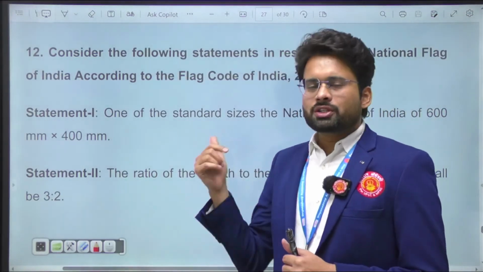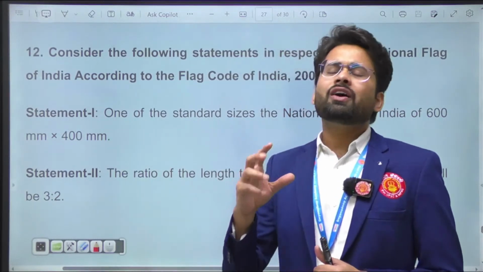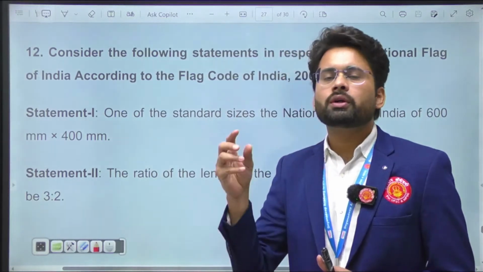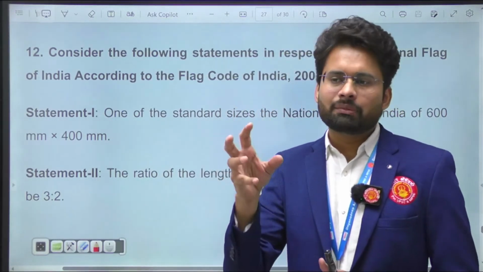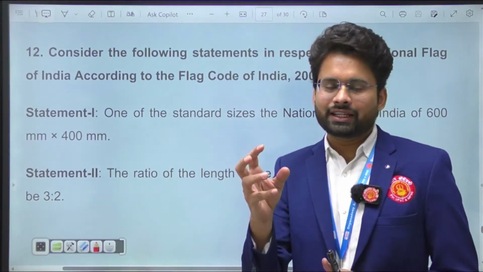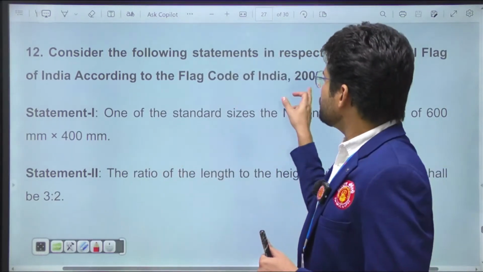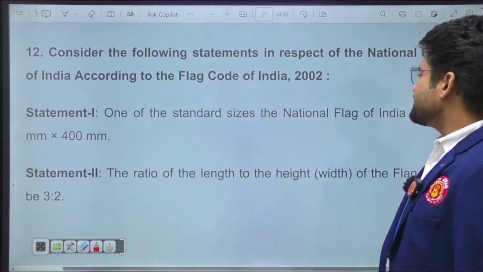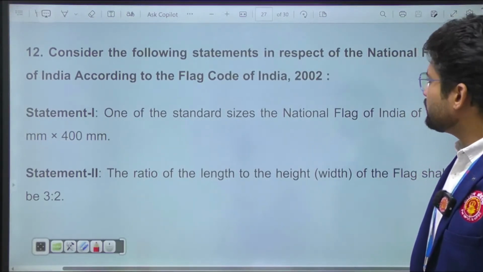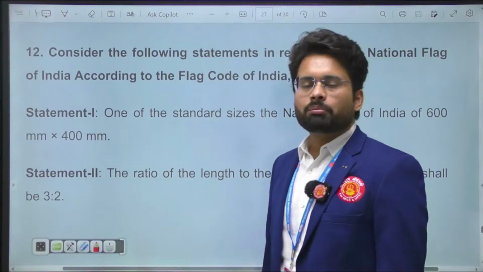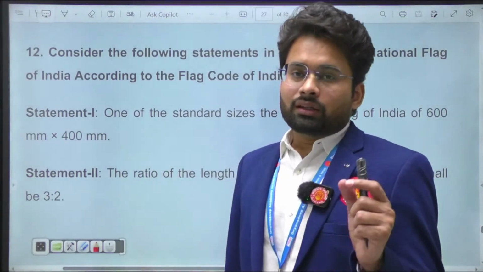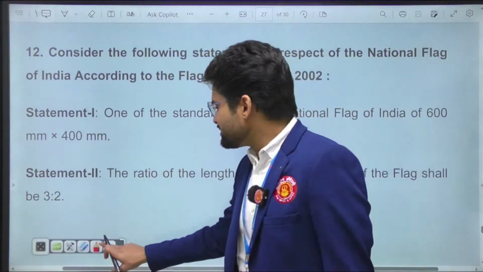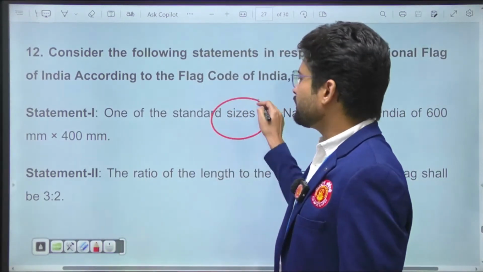One important message from this question is that you should be thorough about the policy that is in current affairs, but you should also be thorough about the basics of that policy. They are directly asking from the 2002 Flag Code. Let's read the statements. One: one of the standard sizes of the national flag of India is 600 mm by 400 mm. The first statement talks about the size, and the standard size they are asking about is 600 by 400 mm.